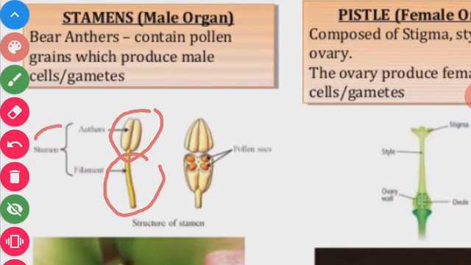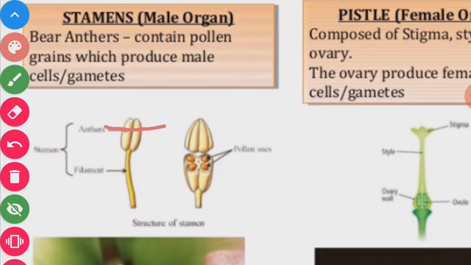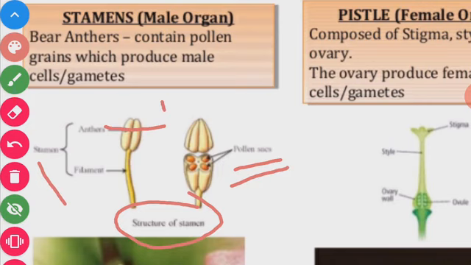This is the stamen, known as the male reproductive part of the flower. This anther contains pollen grains. Those pollen grains produce male cells or male gametes, as you can see here. This is the structure of the stamen, the male reproductive part, which we can also call androecium.